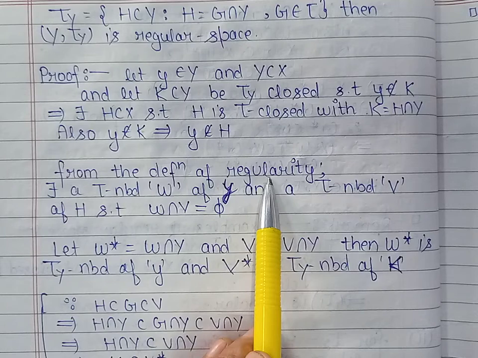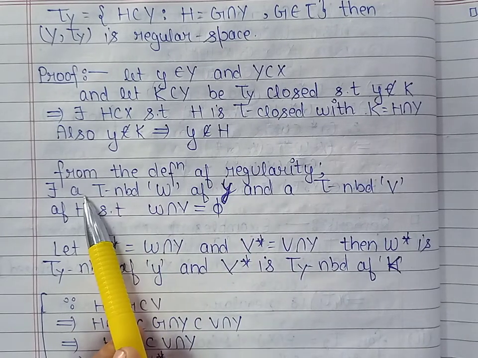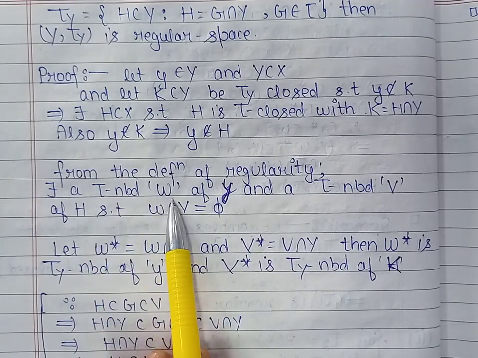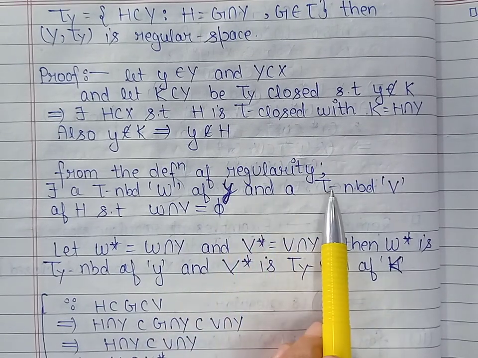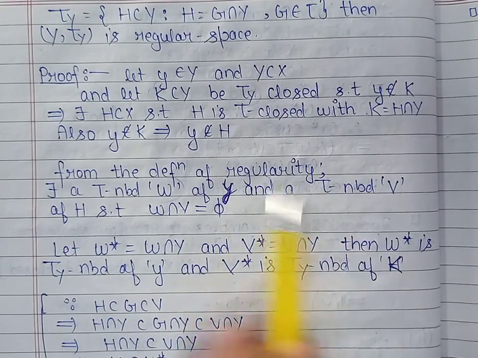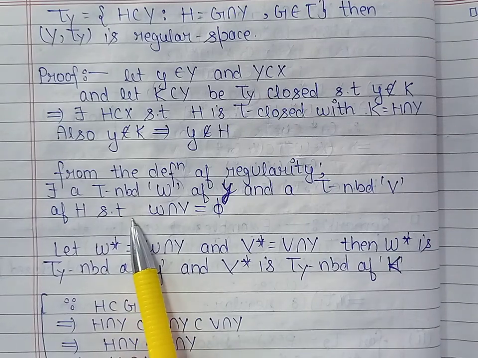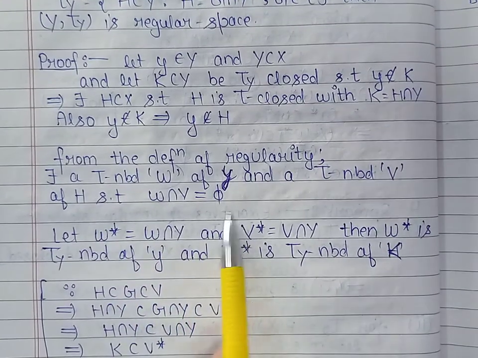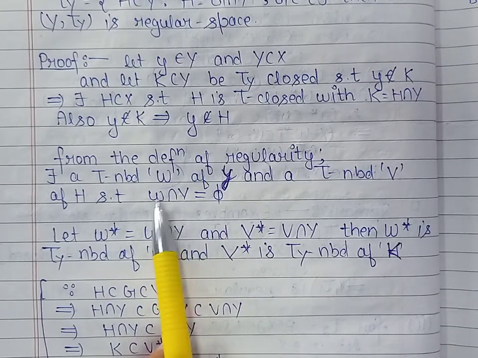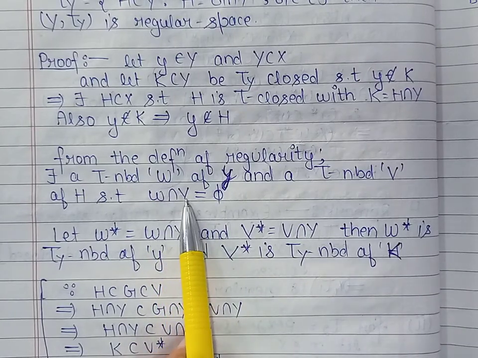So by definition of regularity, there will exist a τ neighborhood W of point y and a τ neighborhood V of set H, such that these two neighborhoods are disjoint. Now, these are neighborhoods in the topology τ, and we require neighborhoods in the topology τ_Y.